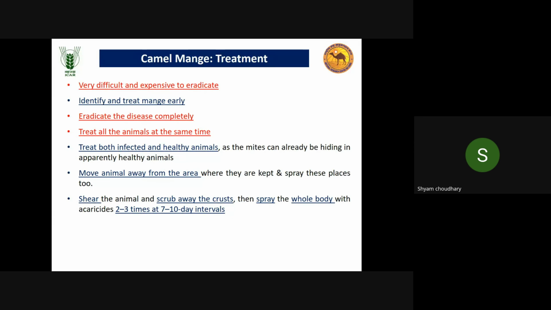Treat both infected and healthy animals, as ivermectin is effective in this case. So we have to treat healthy animals as a preventive. Prophylactically, we have to give ivermectin to healthy animals as well. Move the animal away from the area, and also shear the animal and scrape away the crust. Spray the whole body 2 to 3 times at 7 to 10 day intervals.